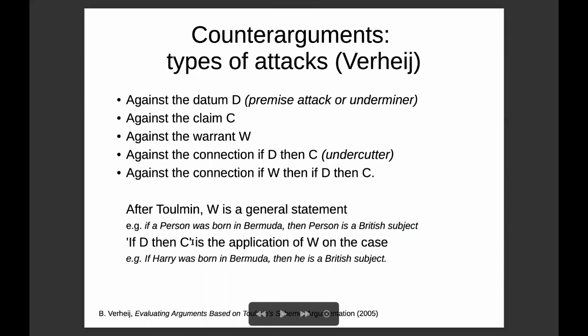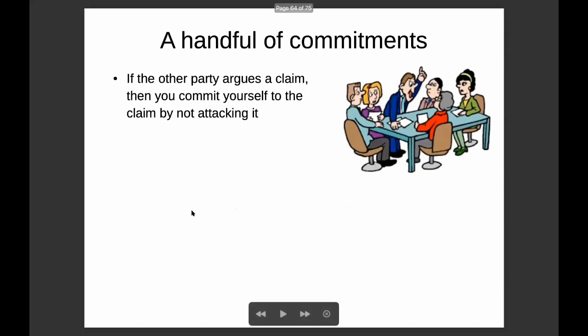In order to apply W, we need to apply it on our specific case. For instance, if our claim is that Harry is a British subject, the connection we are looking for is: if Harry was born in Bermuda, then he is a British subject. Now, let us return to an argumentation setting.